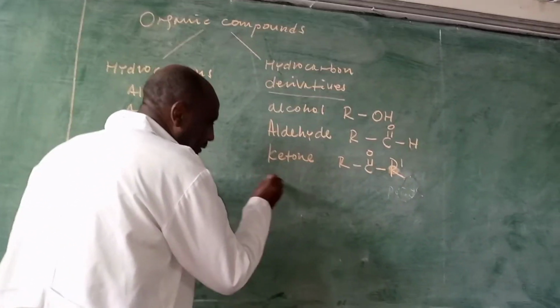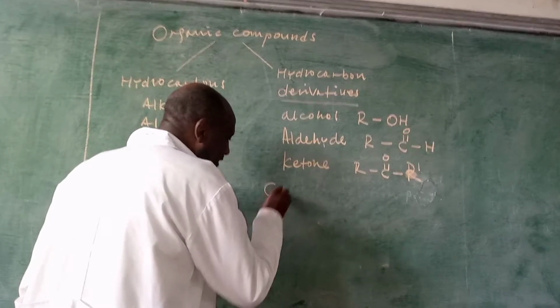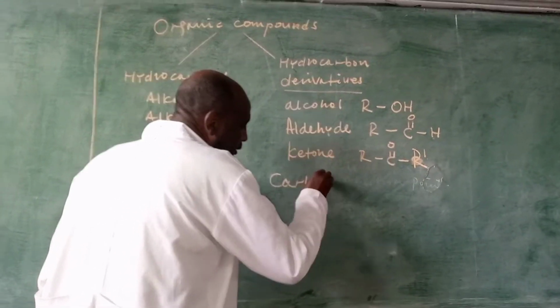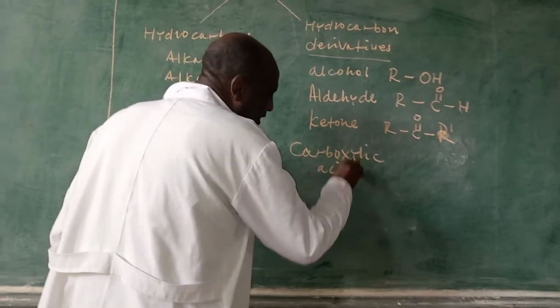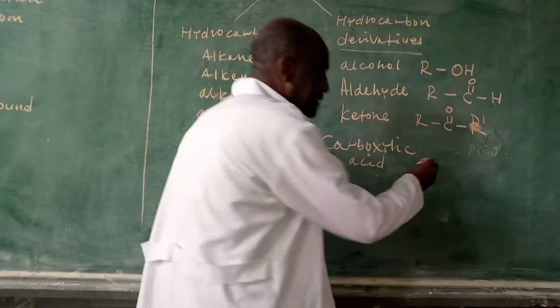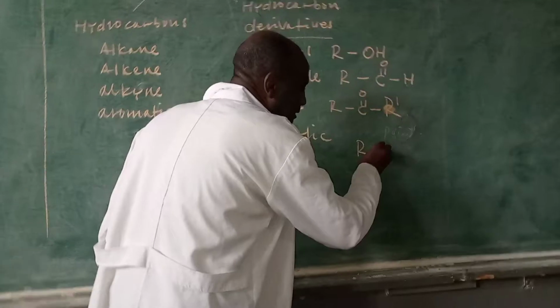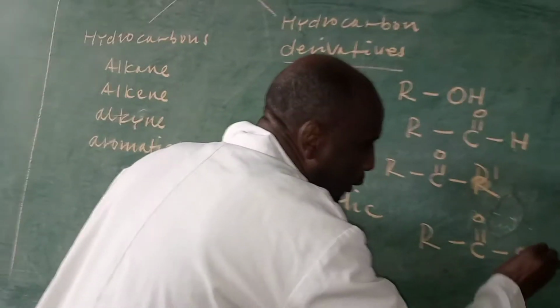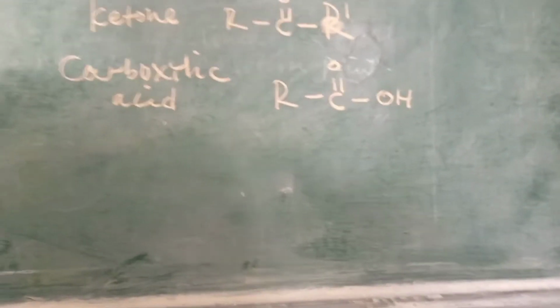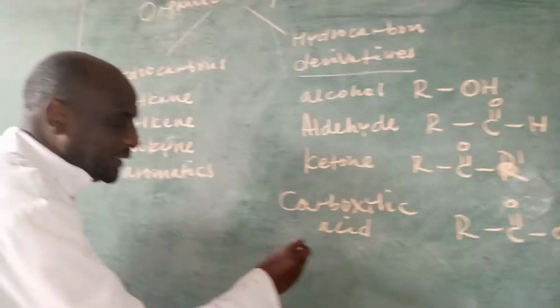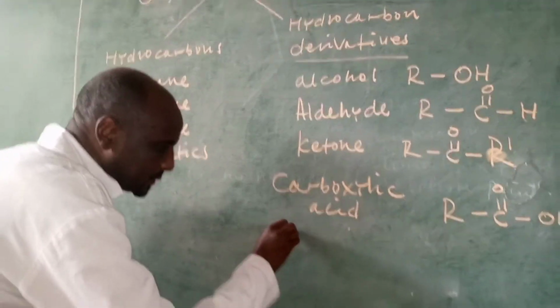The other one is a carboxylic acid. Carboxylic acid has this carbonyl carbon attached to OH. This is carboxylic acid. And the other one is ester.